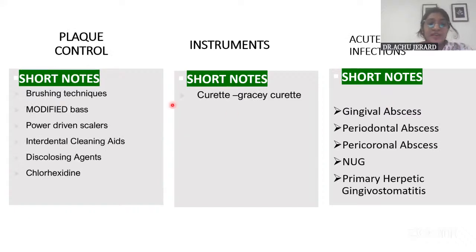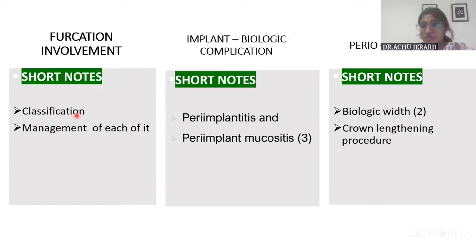And these are the different important sections from plaque control and instruments. Okay. So there is a brushing technique, then chlorhexidine, disclosing agents. They are very important. And instrument part, the Gracey curette. Okay. And I've already told you acute gingival infection, the whole chapter as such is very important. And furcation also, I told you while I was describing the osseous defects.